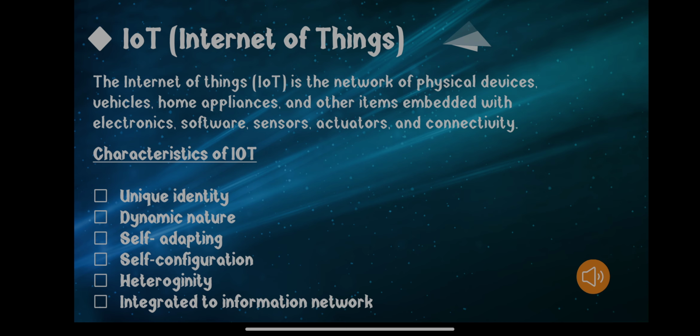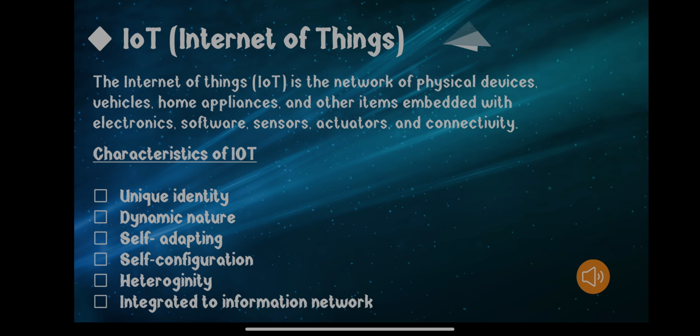So there are some characteristics of this IoT. Let's see them one by one. The first characteristic is unique identity. It is important that each and every device that is implemented in IoT must have its unique identity, because there are several devices included in this IoT and they are communicating with each other. Whenever they want to communicate, it is compulsory that each device should have some unique identity.